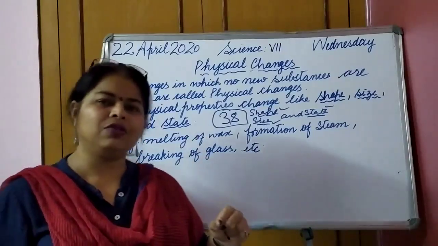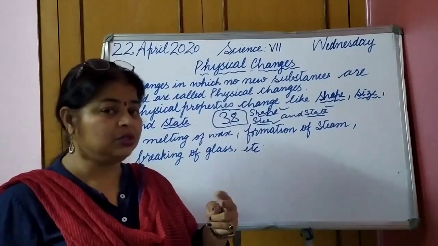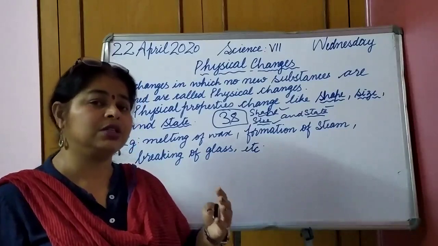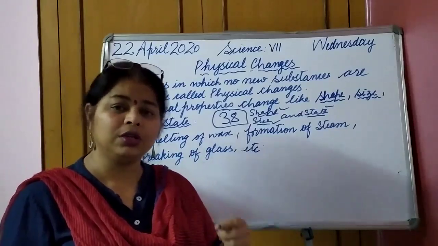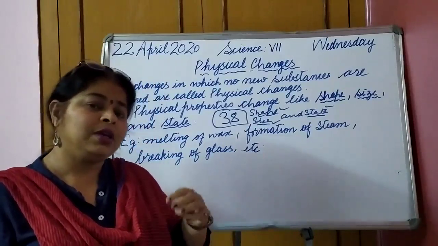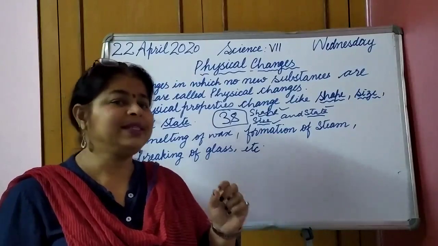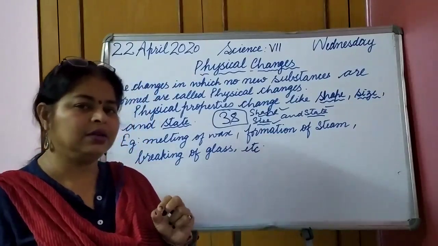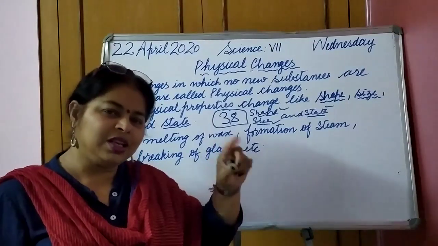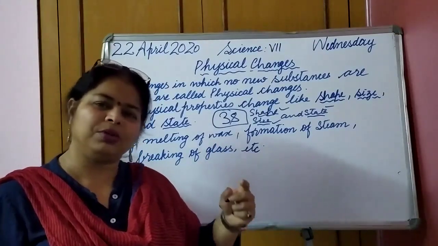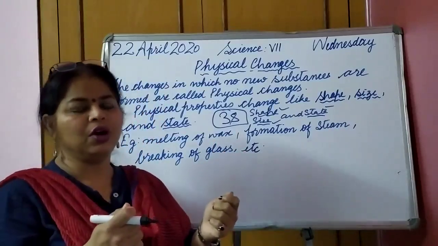Let us take water. If we heat the water, it will change into the gaseous state. When that gas condenses, what do we get? We will get liquid water. If we freeze it, solidify it, then we will get ice. Only the state is changing, but the chemical properties in these three states remain the same.